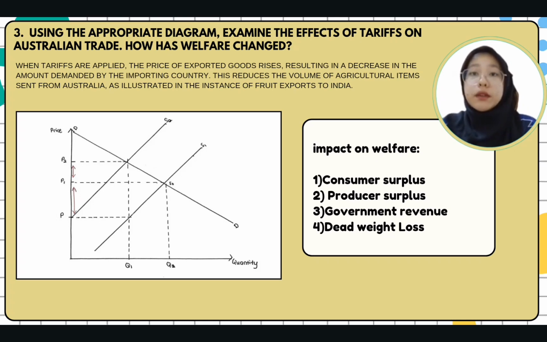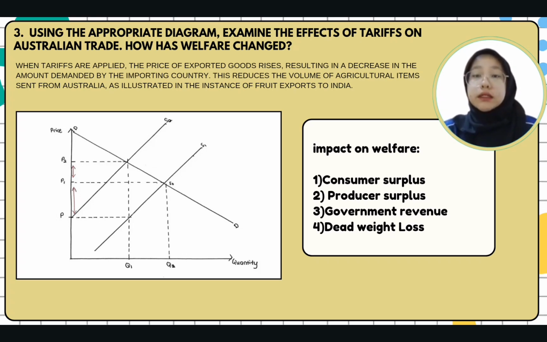Before the tariff, equilibrium has been reached at E0 where D0 intersects with S0 at the equilibrium price level P0 with the equilibrium quantity Q0. After the tariff is imposed on Australia, the supply curve shifts to the left from S0 to S1. As a result, at the new equilibrium point E1, quantity decreases from Q0 to Q1 while price increases from P0 to P1. Okay, next, impact of welfare.